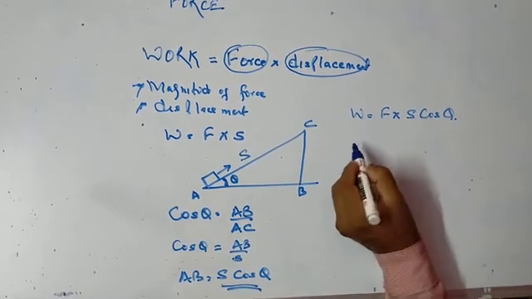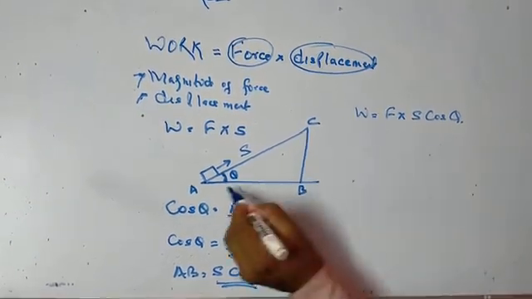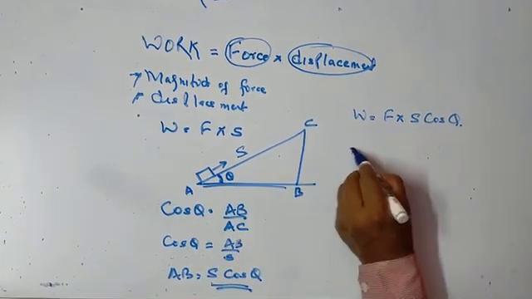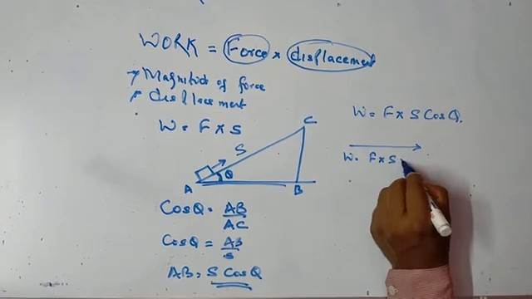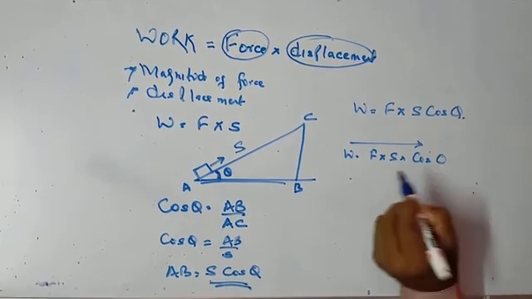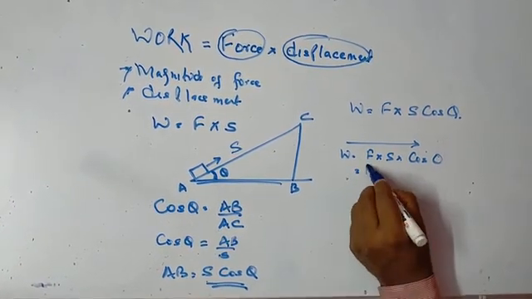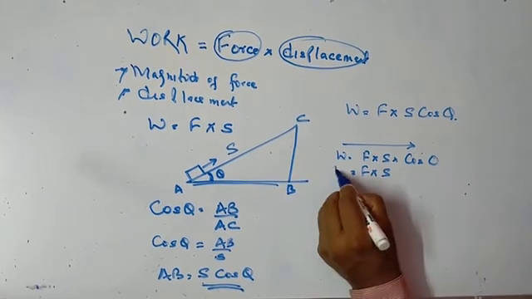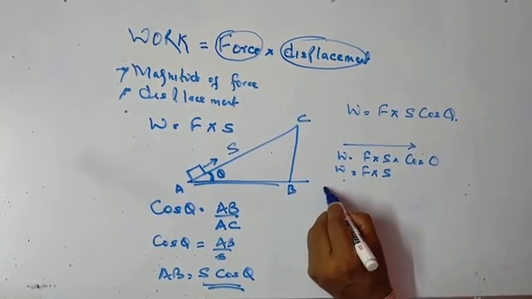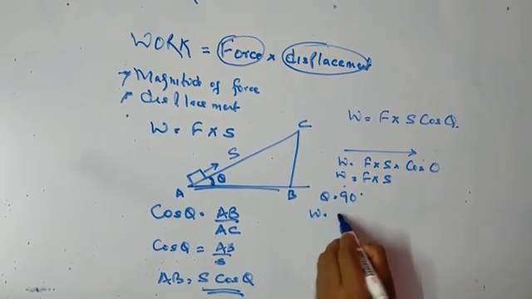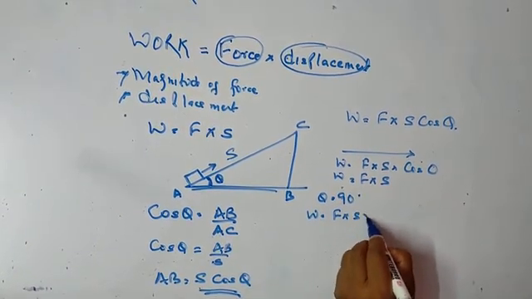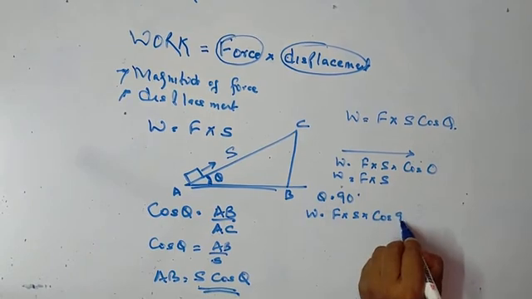So the angle may be 0 degrees. Suppose it is moving along the force, so W is equal to F into S into cos 0. Cos 0 is 1, so it is just F into S. Suppose the angle theta is 90 degrees, so W is equal to F into S into cos 90.